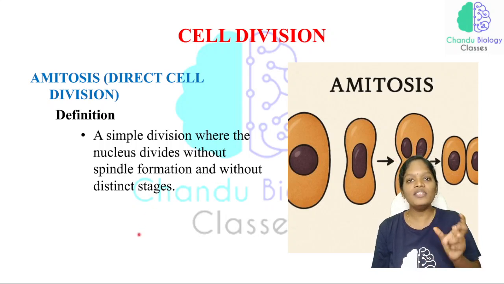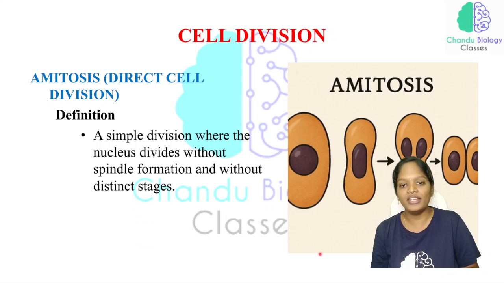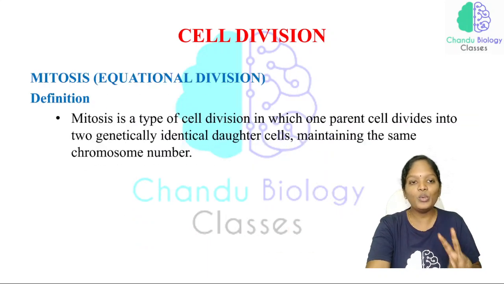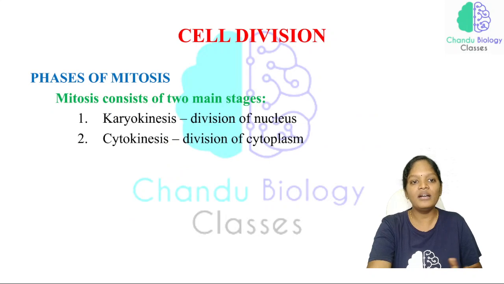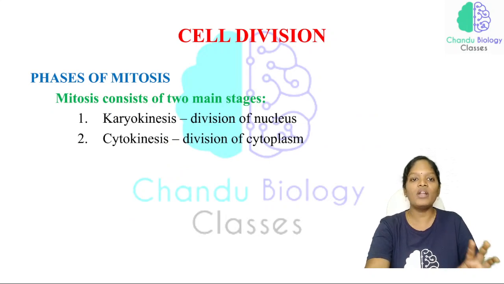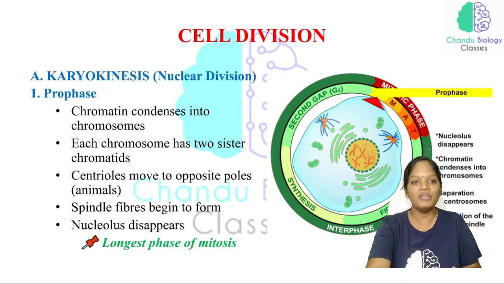This statement is very, very important. Always karyokinesis occurs first, followed by cytokinesis. So these are the two main stages under mitosis division, and you know the stages and the meaning of them.